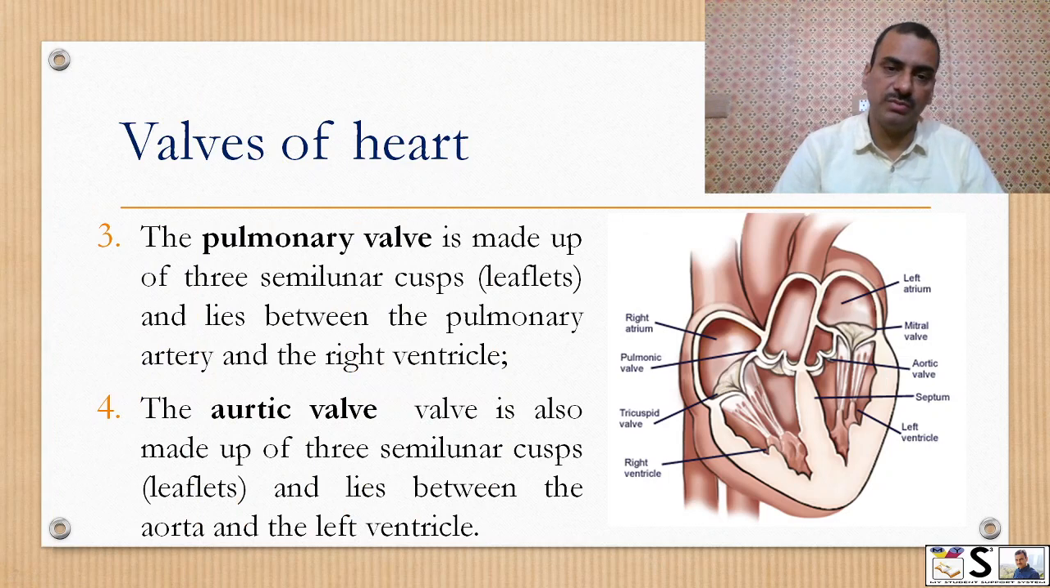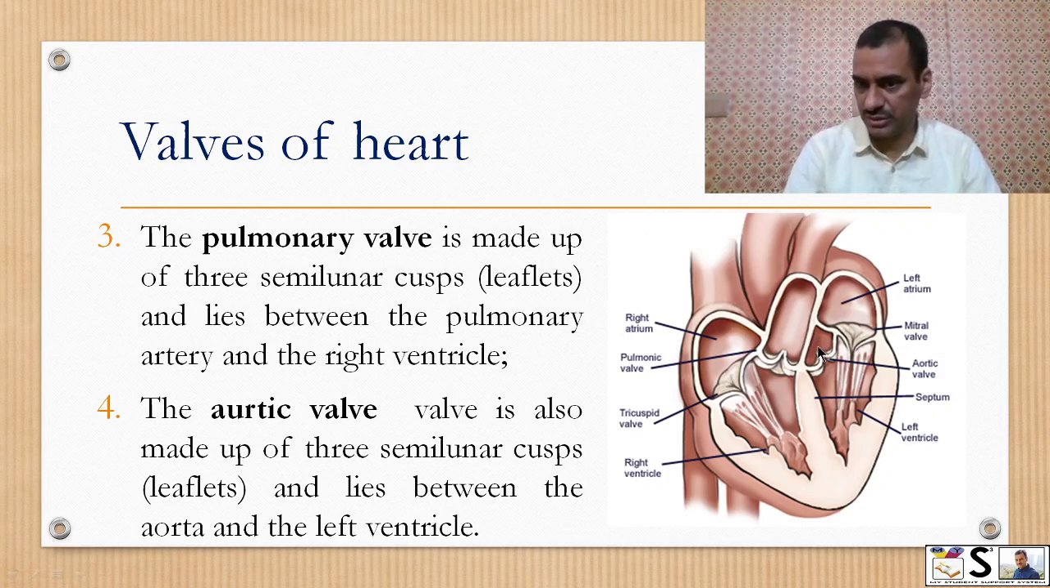The pulmonary valve is made up of three semicircular cusps and lies between the pulmonary artery and the right ventricle. Okay, so this is the pulmonary valve. And then there is the aortic valve. This valve is made up of again three semilunar cusps and lies between the aorta and the left ventricle. Okay, so this is the aortic valve.